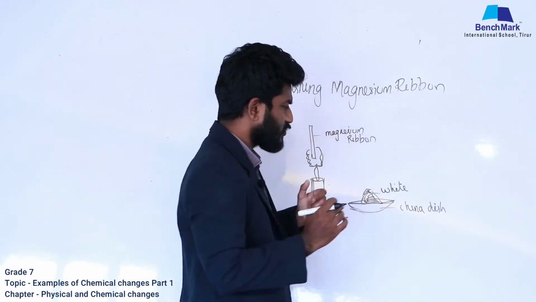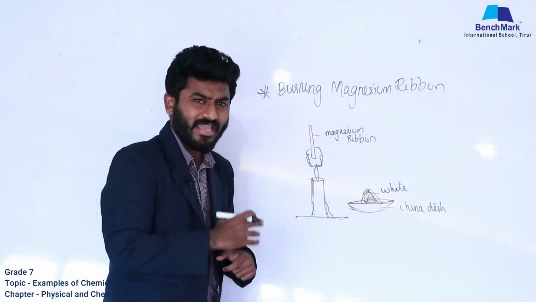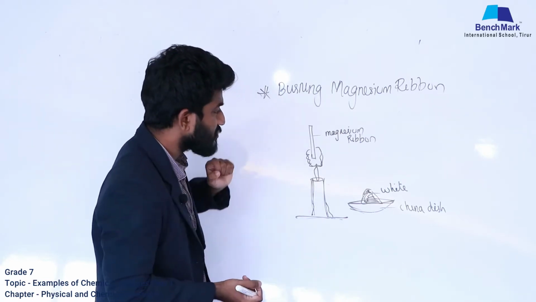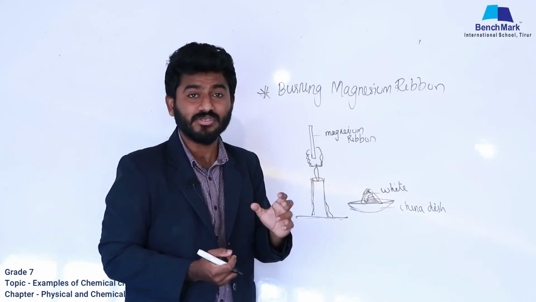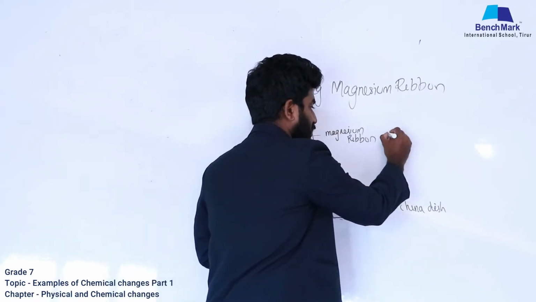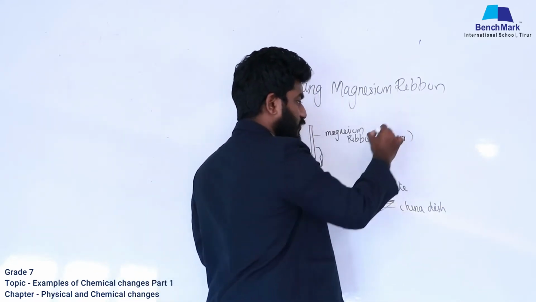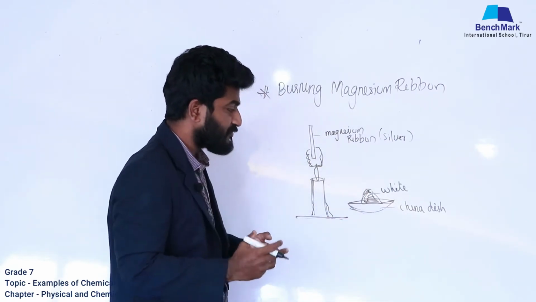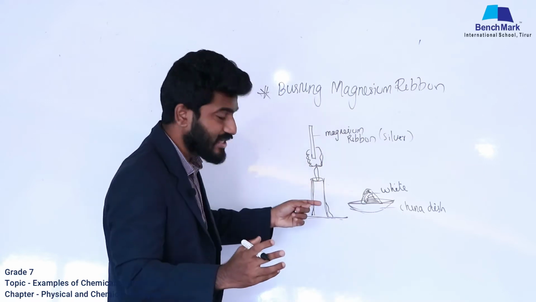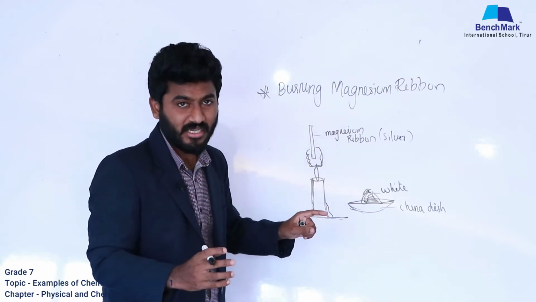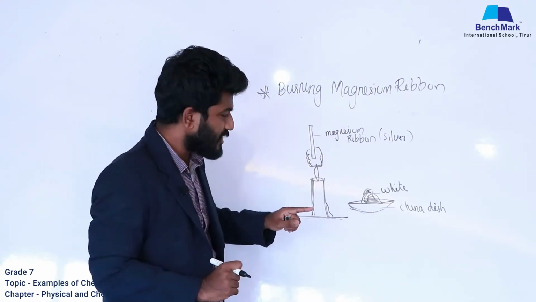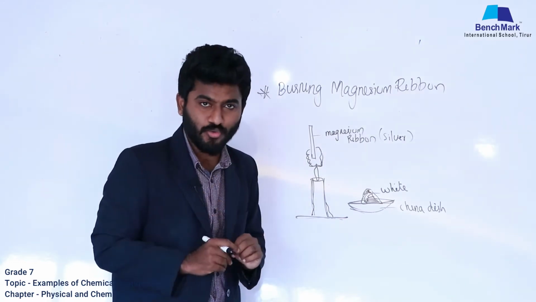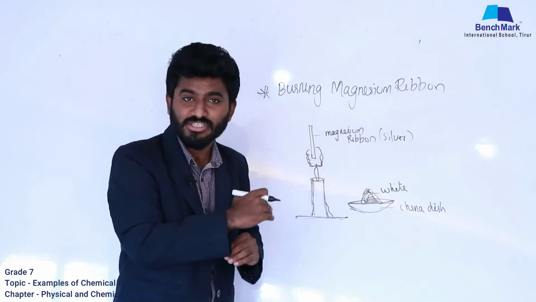So the question is, can we find out any changes happen here? Yes, sure, right? Because the magnesium ribbon that we have taken earlier had a silver color, but when we burned it, we got a white powder, and that shows that a change has happened. The question is, can we change that white colored powder into the magnesium ribbon again? No, right? So it is an irreversible change.